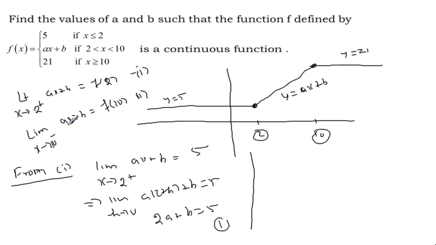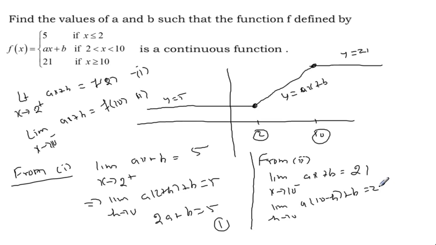Similarly, from the second result, the limit as x approaches 10 from the left side of ax plus b equals 21. Taking the limit as h approaches 0, a into 10 minus h plus b equals 21. Applying the limit, 10a plus b equals 21. This is result 2: 10a plus b equals 21, and 2a plus b equals 5.